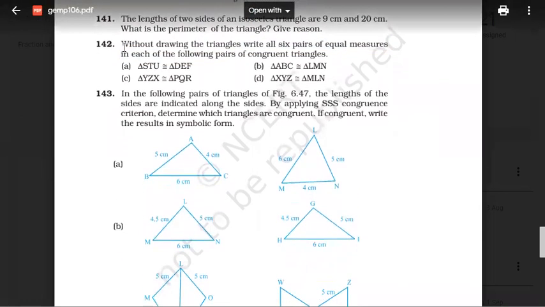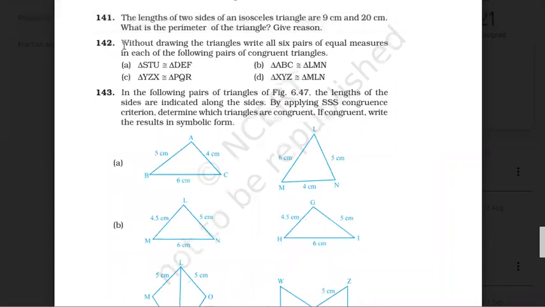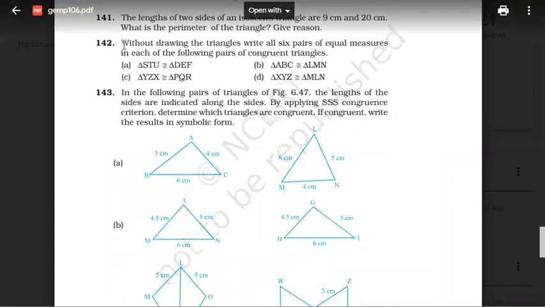So 142. See 142, everyone? Without drawing the triangle, all the 6 parts equal, right? Now, we'll just do one question, okay? When we are taking triangle STU and triangle DEF, now tell me which angle S, angle T, angle U, right? Then ST, TU and SU. Tell me what are the equal corresponding parts? Angle S is equal to?